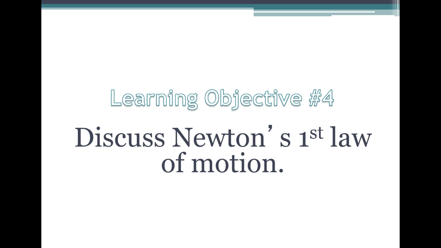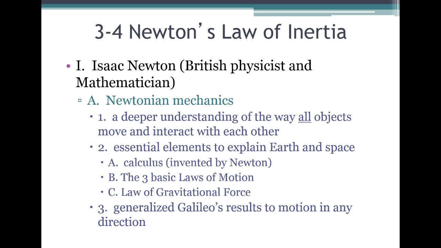So let's talk a little bit about Newton. He did generalize Galileo's results to motion in any direction. Newton was a British physicist and a mathematician. On Christmas Day in the year 1642, the year that Galileo died, Isaac Newton was born prematurely and barely survived. Newton's birthplace was his mother's farmhouse in Woolsthorpe, England.